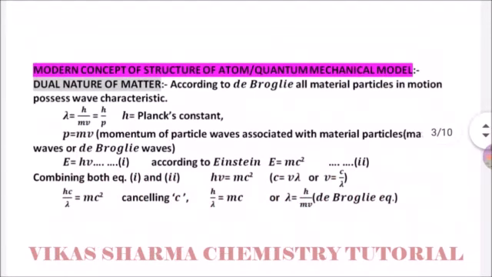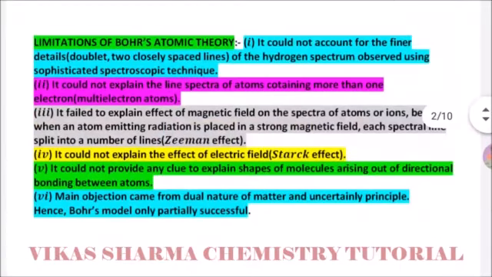This is the modern concept or structure of atom, which is known as quantum mechanical model. These are the limitations of Bohr's atomic theory. It may be asked in the theoretical part.